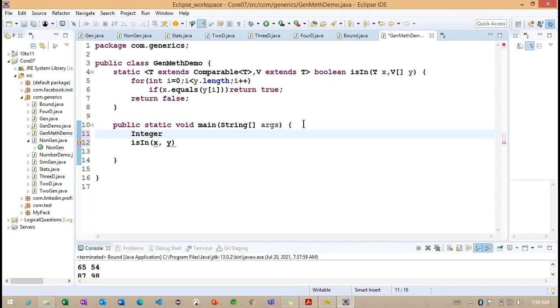To create this array type, I am creating an integer array nums, and after this, up to 8. So up to 8 I created.